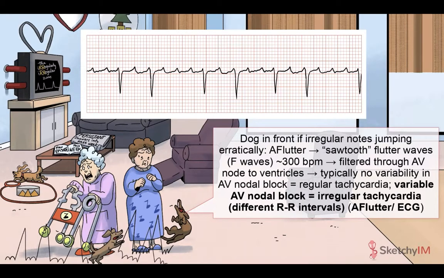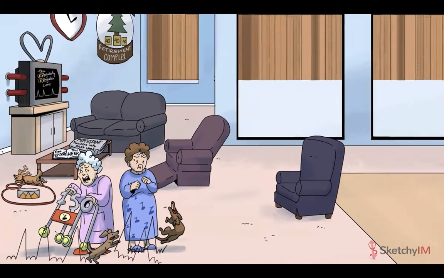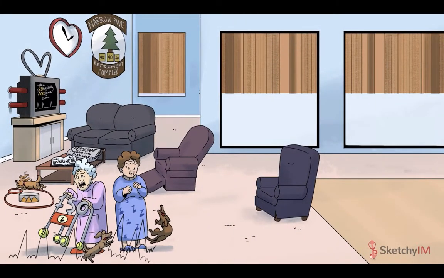So, in front of this next lady, with the varying sizes of notes on her dress, think of varying degrees of nodal block. You can see that the dog is jumping more erratically and irregularly as the impulses get through. Alright, let's fill out that SOAP note, shall we?